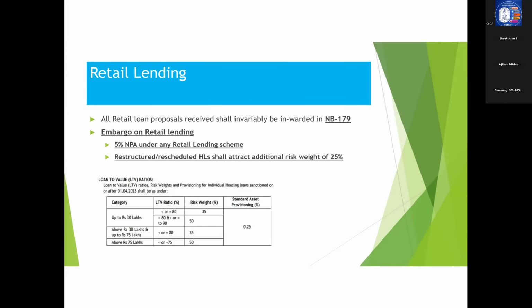Okay, so for every product, the bank is required to keep risk weight based on the loan to value ratio. Suppose if we lend more loan against a property, the risk weight is more. That means for loans up to 30 lakhs, if the LTV is less than or equal to 80%, that is, we are lending only 80% of the property value, then we are required to keep the risk weight of 35%. Suppose if the LTV goes up from 80 to 90%, the risk weight is 50%. That is the concept.